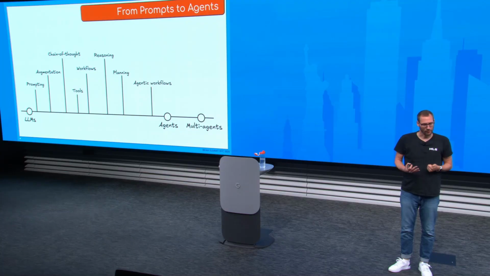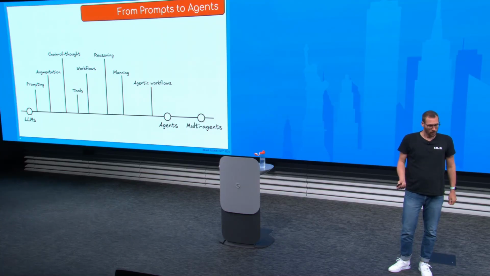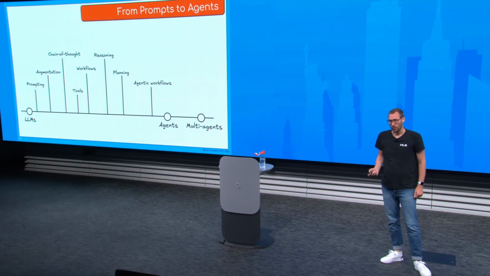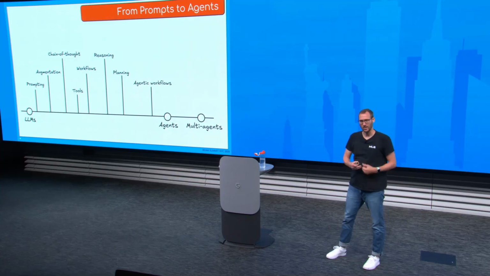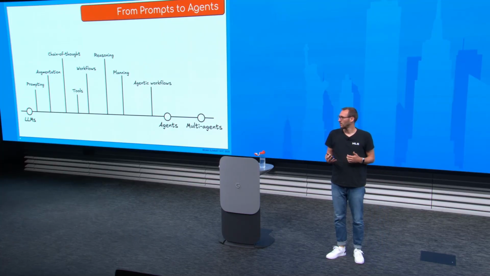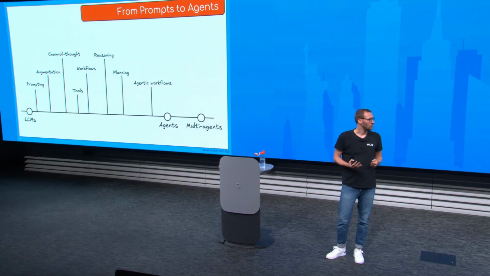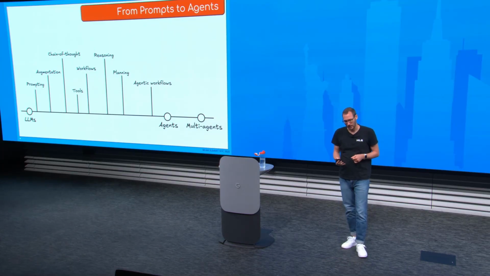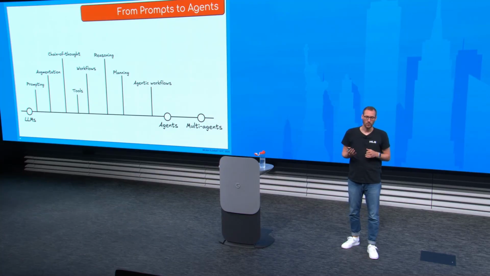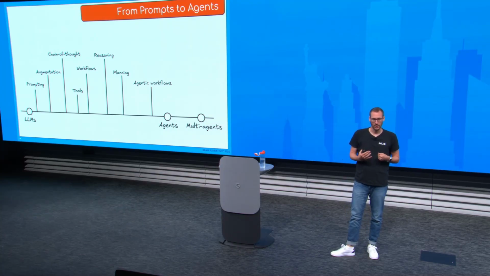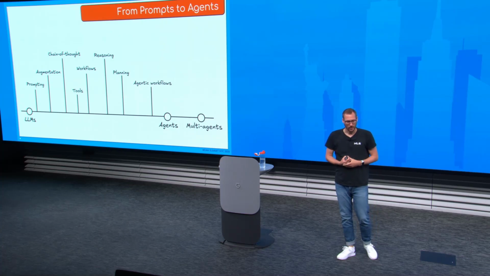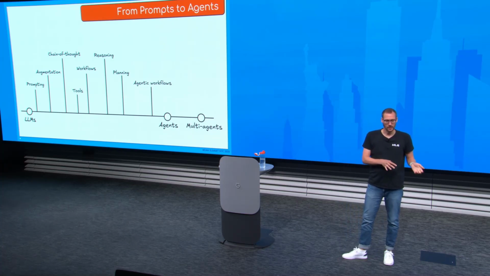So I don't need to predefine it. With this, I can already make certain workflows, and that already enables a lot of different or more complex problem resolution. And recently, we also have reasoning. That is basically building on the chain of thought, but also having very specific models that were trained on a data set that is already chain of thought, plus on problems for reasoning. And with these things, I can do planning and I get to agentic workflows.